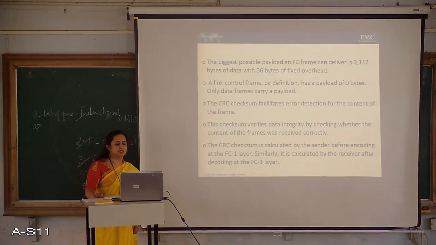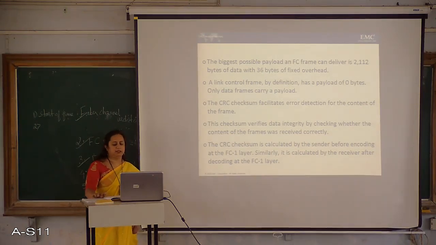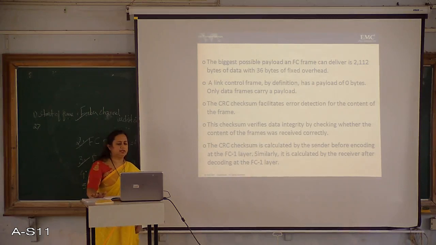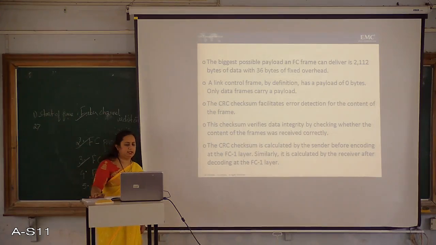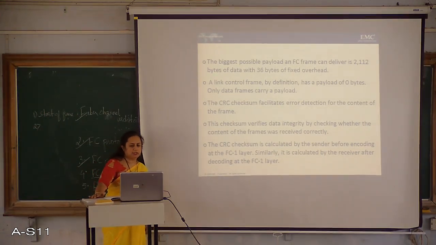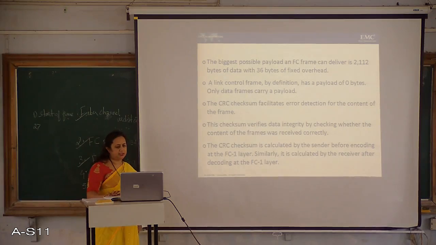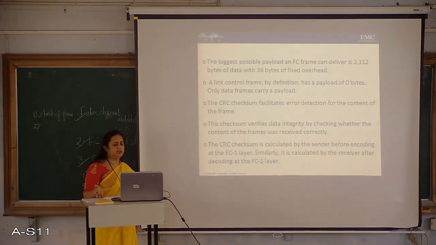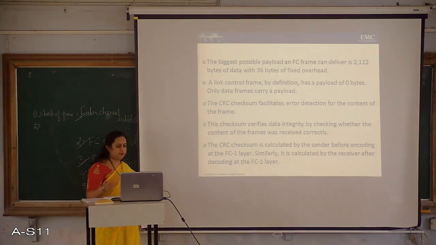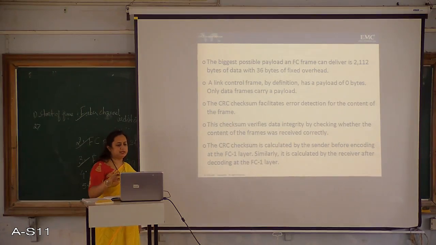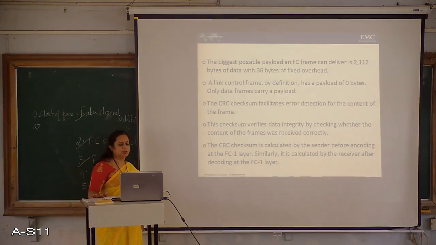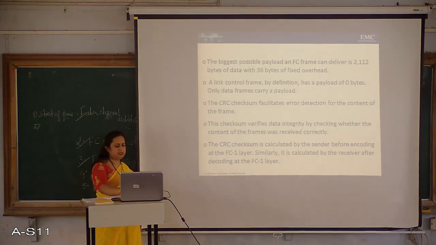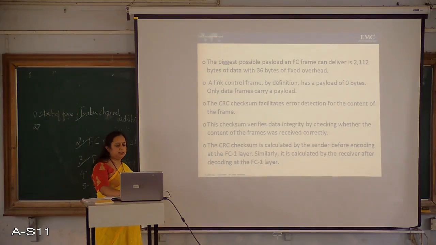The CRC checksum is calculated by the sender before encoding at the FC1 layer. Similarly, it is calculated by the receiver after decoding at the FC1 layer. Now these two calculations should match each other. If they match, then we can say that no tampering happened on the data during transmission. So that is the job of the checksum. That is why this CRC checksum is calculated by the sender and the receiver.